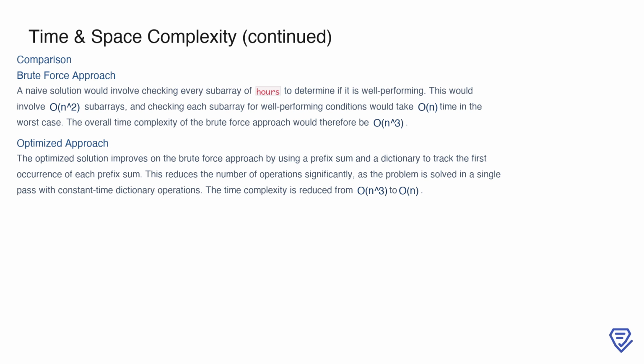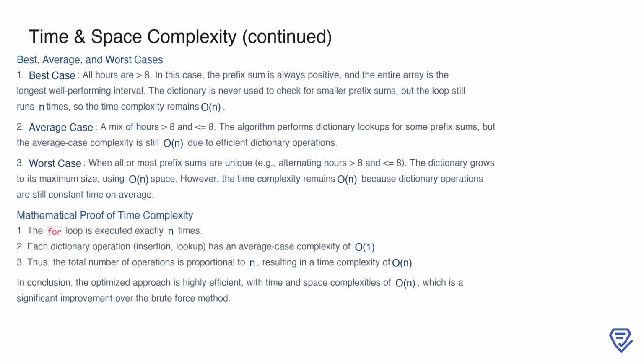In contrast, the optimized solution leverages a prefix sum and a dictionary to track the first occurrence of each prefix sum. By doing so, it avoids the need to repeatedly check subarrays, reducing the number of operations significantly. The problem is solved in a single pass through the array, with constant time dictionary operations, resulting in a time complexity of O(n). Now let's analyze the best, average, and worst cases for our solution.